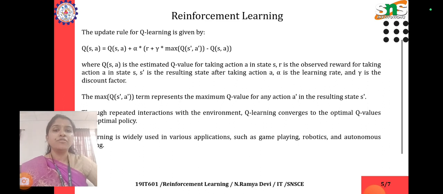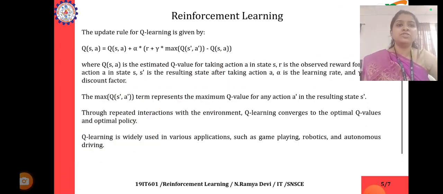Q of S, A is the estimated Q value for taking action A in state S. R is the observed reward for taking action A in state S. S dash is the resulting state after taking action A, alpha is the learning rate, and gamma is the discount factor. The max Q of S dash, A dash term represents the maximum Q value for any action A dash in the resulting state S dash.